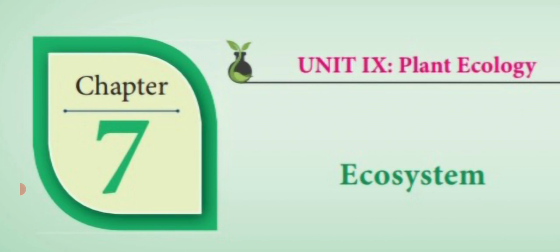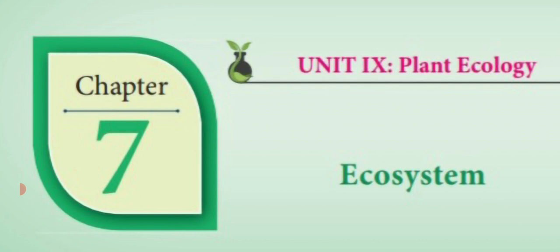It is divided into three shapes, that is inverted, upright, and also spindle shape. So upright means a gradual decrease in the number of organisms at each successive trophic level is known as upright.